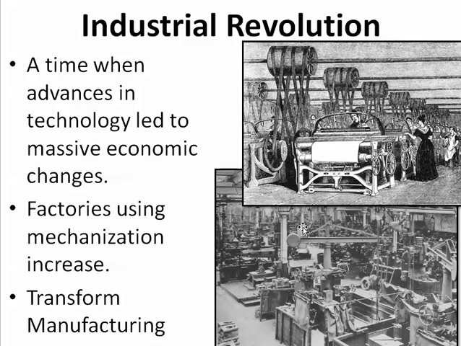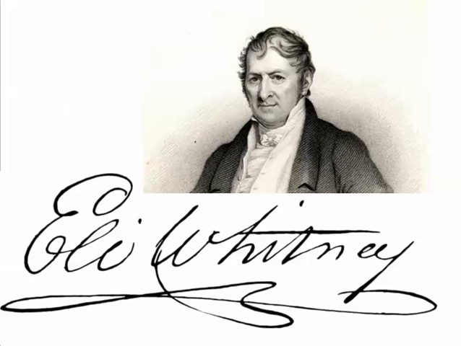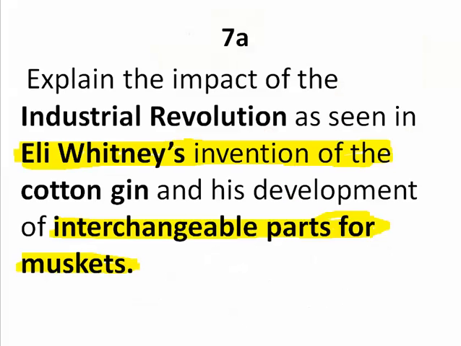In agriculture, we're still going to use a machine down in the cotton gin. It's going to transform manufacturing, especially in textiles during this period. Eli Whitney is the center of this focus here, and how he as an individual, as an inventor, made these two things, interchangeable parts and the cotton gin, and how they impact the United States. That's the focus of what we want to learn here.